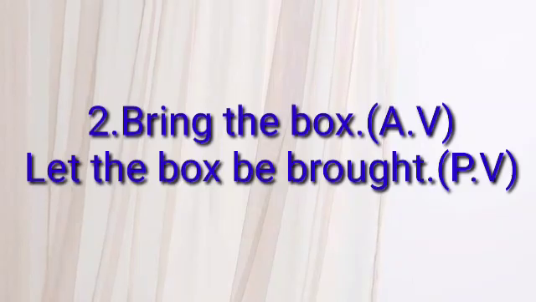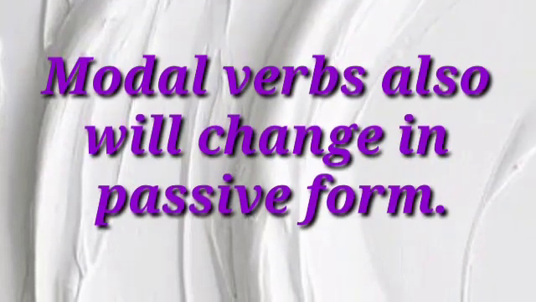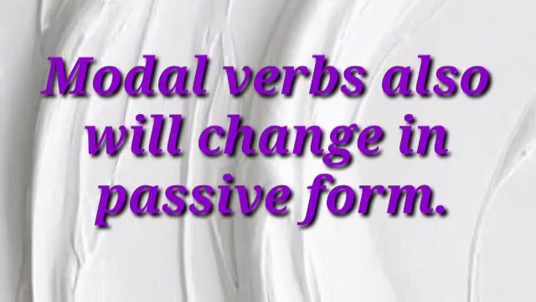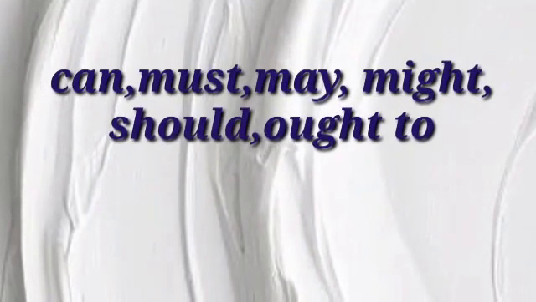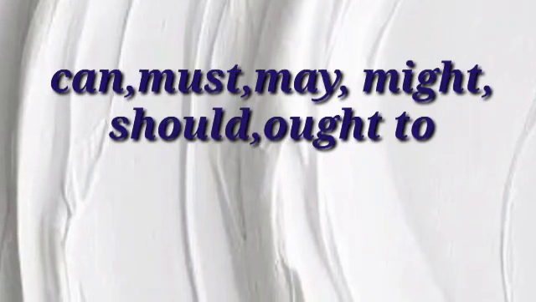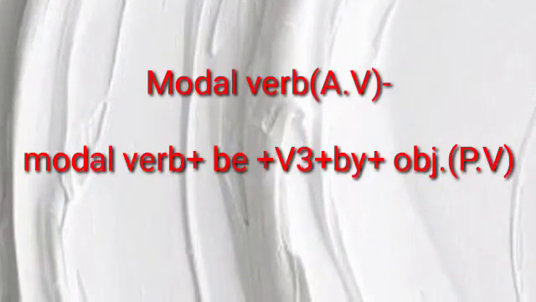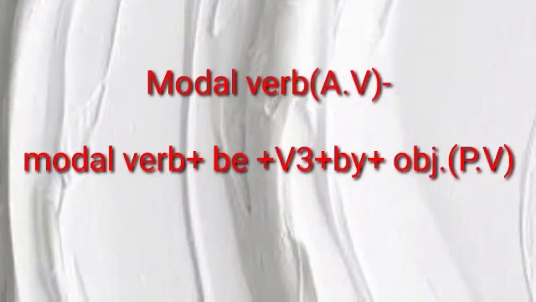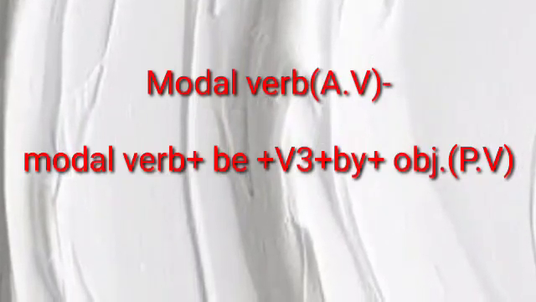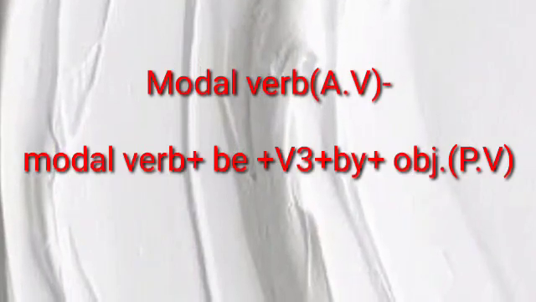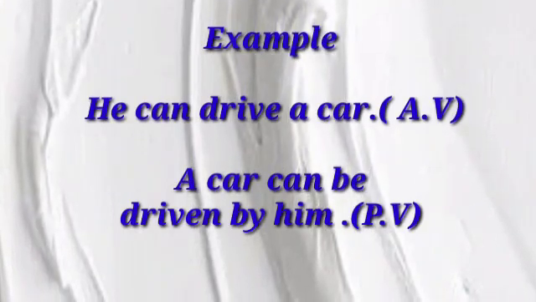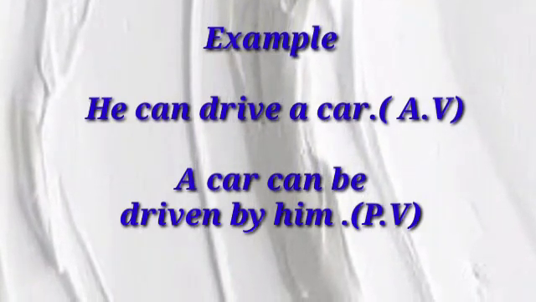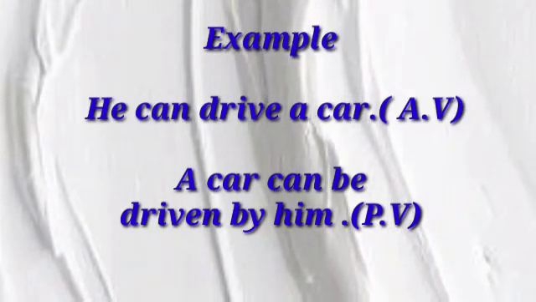So, this type of imperative sentences should begin with let, followed by be plus the past participle of the verb. Next rule, modal verbs also take changes while converting sentences from active to passive. For example, can, must, may, might, should, ought to. All these modal verbs will take the same modal verb plus be plus V3 of the verb plus by plus object. For example, he can drive a car. This becomes in passive as follows: a car can be driven by him.